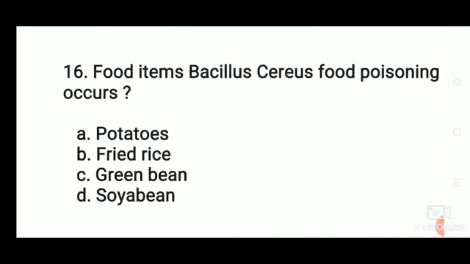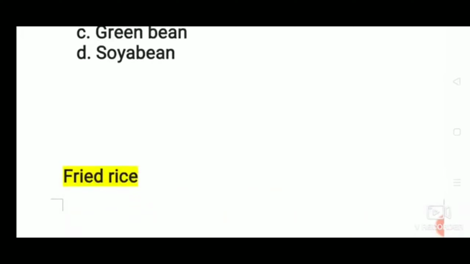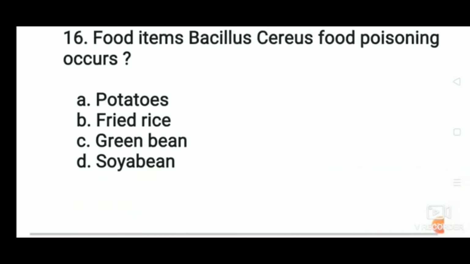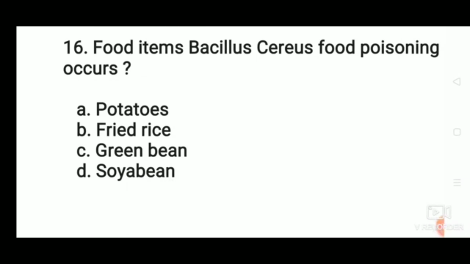In which food items does Bacillus cereus food poisoning occur: potatoes, fried rice, green bean or soya bean? The correct answer: Bacillus cereus food poisoning occurs with fried rice. Bacillus cereus is a foodborne pathogen that can produce toxins, causing two types of GI illness: the emetic syndrome and the diarrheal syndrome. Emetic means vomiting.